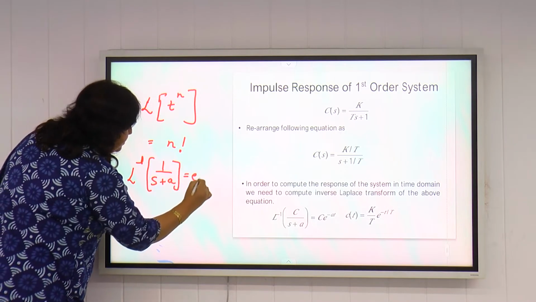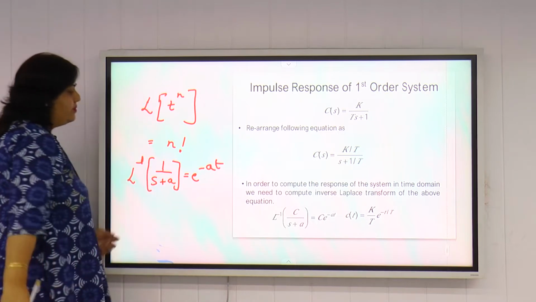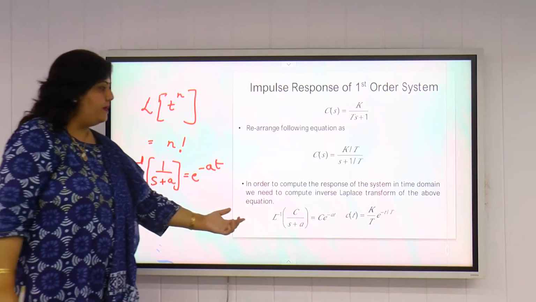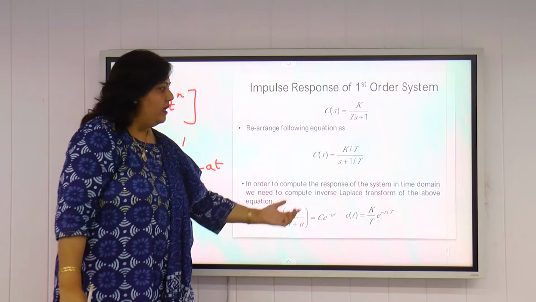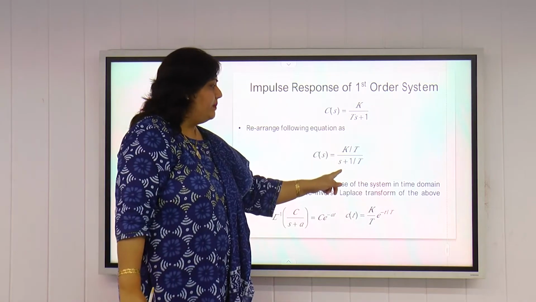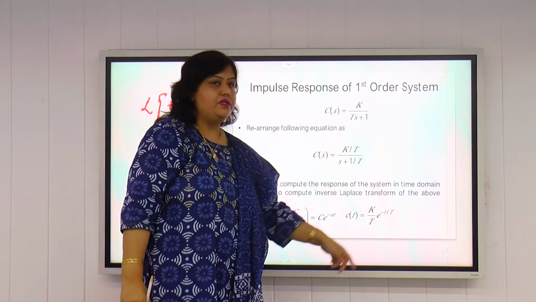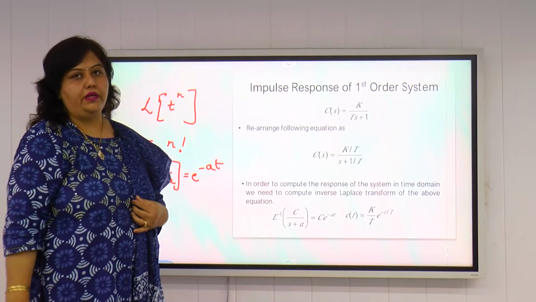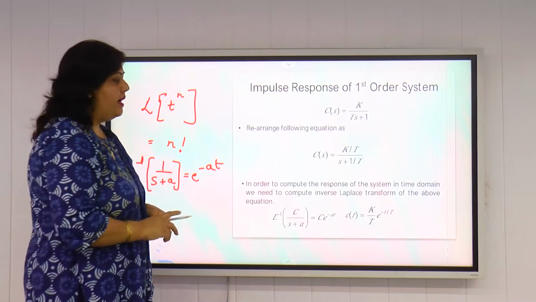This is equal to e raised to power minus at. So by using this formula, we can find the inverse Laplace of 1 by S plus 1 by T. So K by T is constant, we will take it outside. And what is the inverse Laplace of 1 by S plus 1 by T? It will be equal to e raised to power minus t upon capital T. Capital T is the time constant of the system and small t is the time.